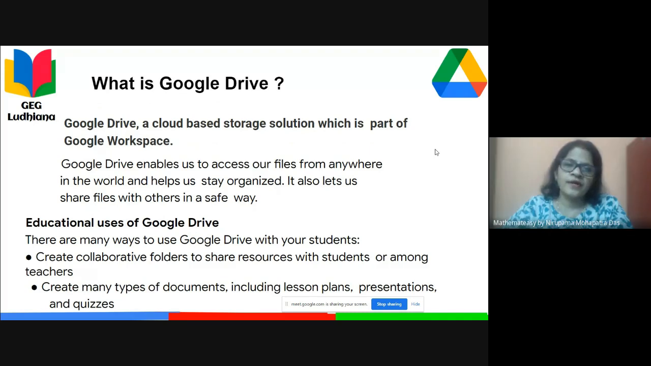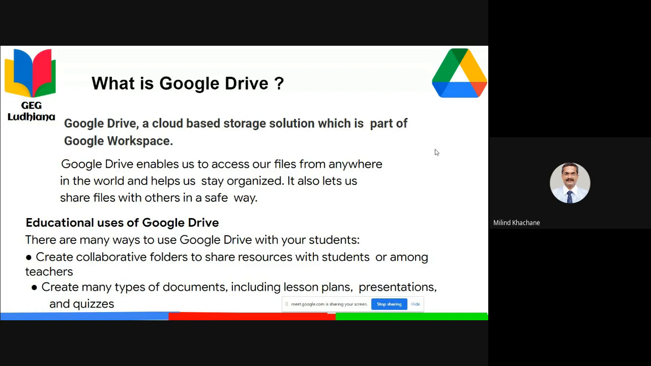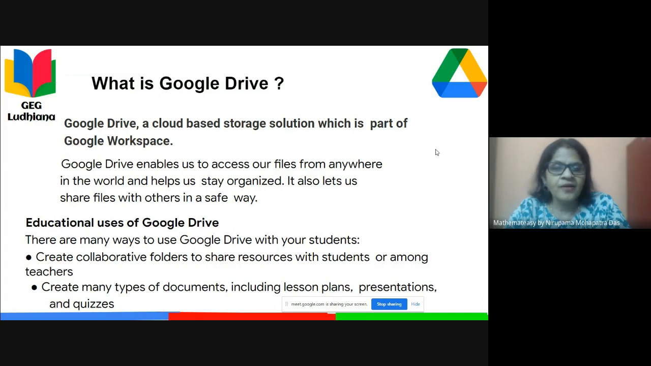So then, what is Google Drive? Google Drive is a cloud-based storage solution which is part of Google Workspace, and it enables us to access our files from anywhere in the world, whether we are in Delhi or any other city or any other country. It helps us access our files from any device. And of course, we can stay organized. It also lets us share files with others in a safer way.